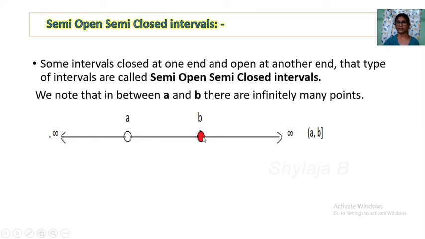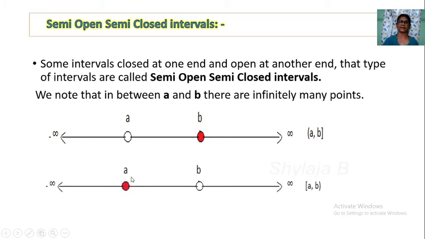Here it is filled, so point B belongs to this interval. From this point, not A, to B. So it is represented like this. A is open, here it is closed, B belongs to this interval. A does not belong to this interval.